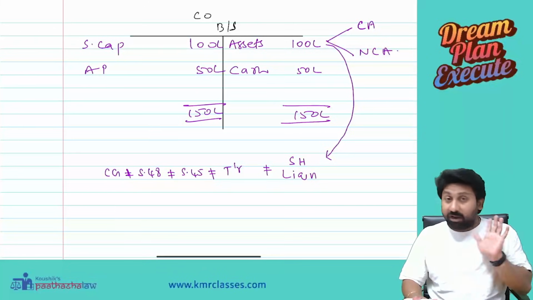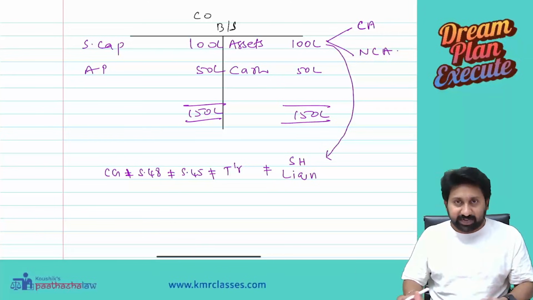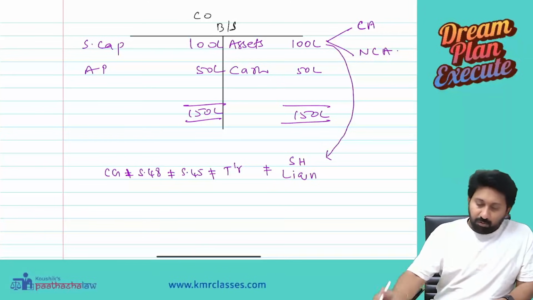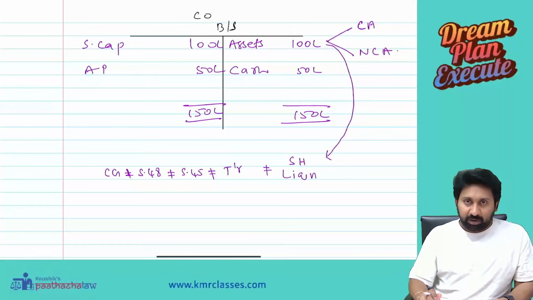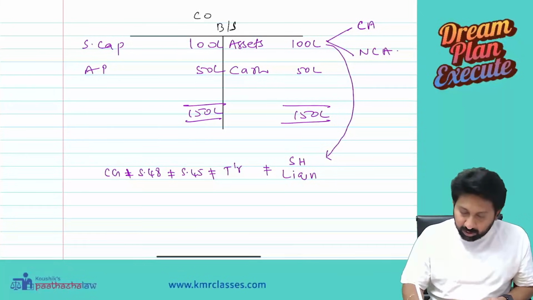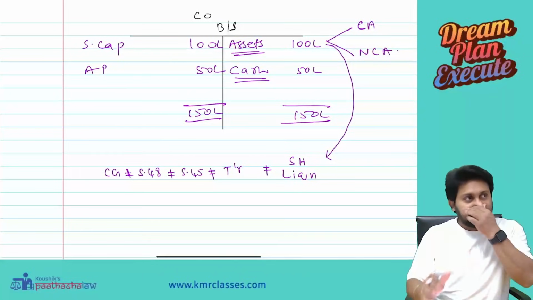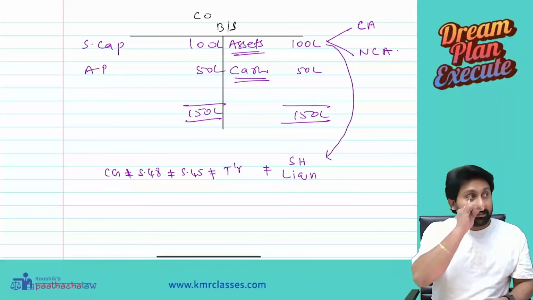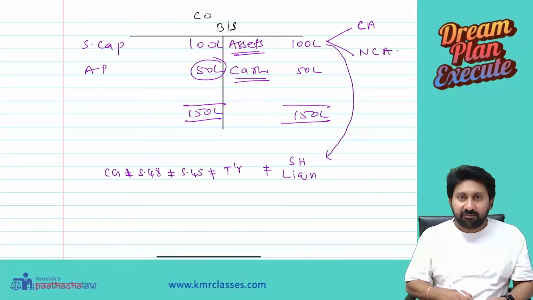Listen carefully. This will be helpful for you to understand the continuity for today's class. See here, they said assets are distributed to the shareholders. Now question, what are the assets here? Cash is one asset, other assets are assets. 150 lakhs worth of assets are there. What is the accumulated profit? 50 lakh.